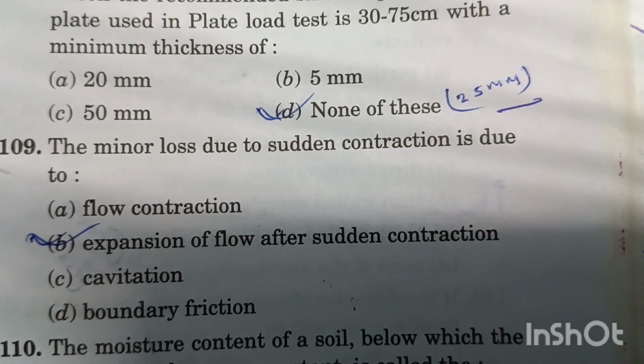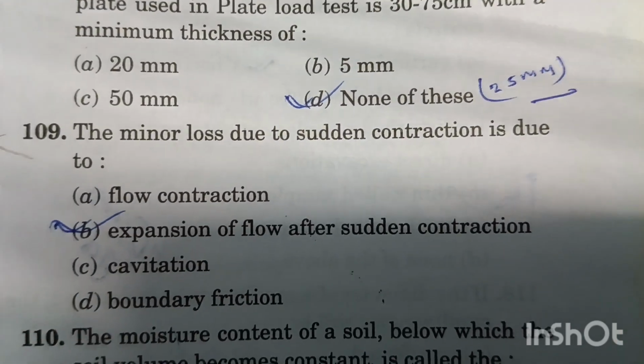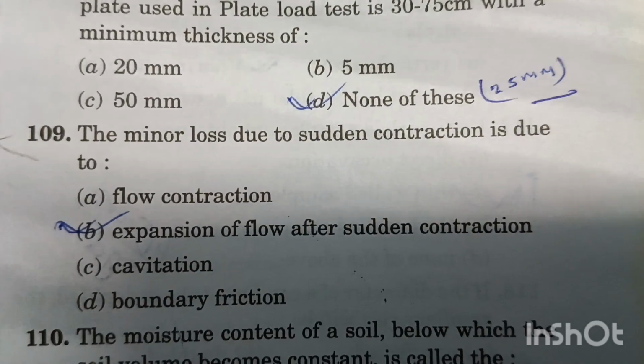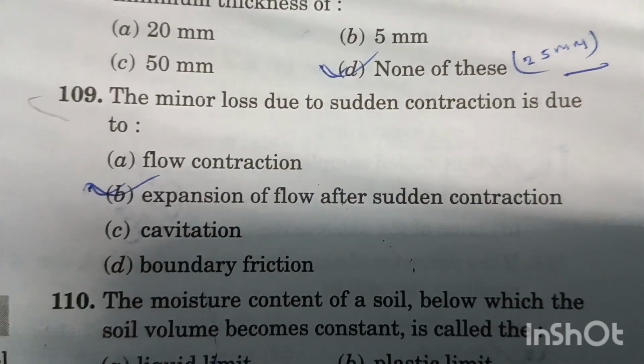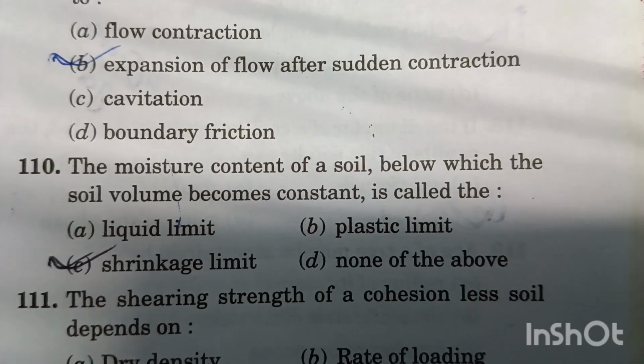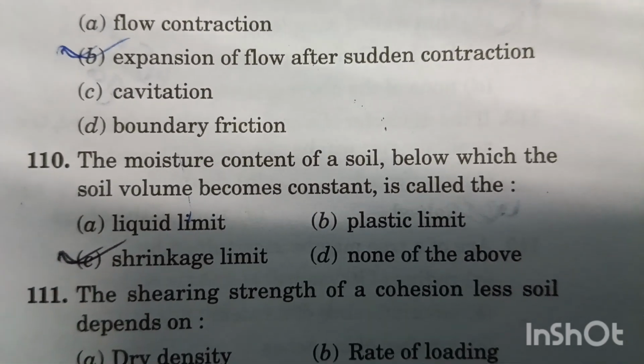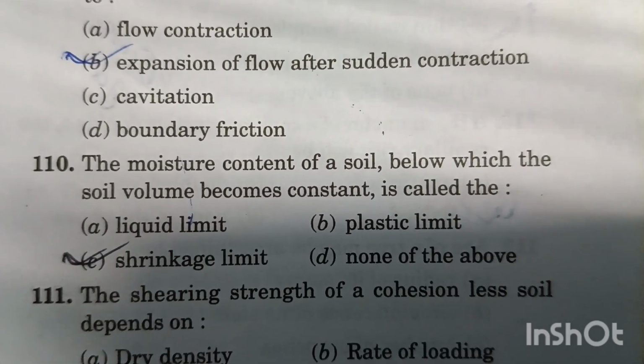Number 109. The minor loss due to sudden contraction is due to the expansion of flow after sudden contraction. Option B is right answer. Question number 110. The moisture content of a soil below which the soil volume becomes constant is called the shrinkage limit. Option C is right answer.